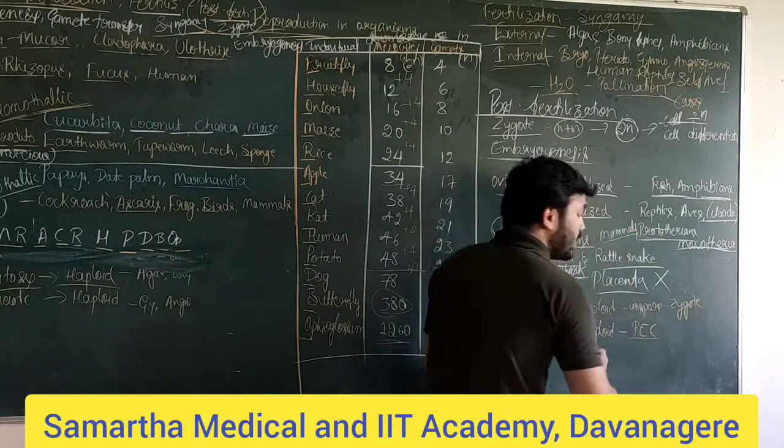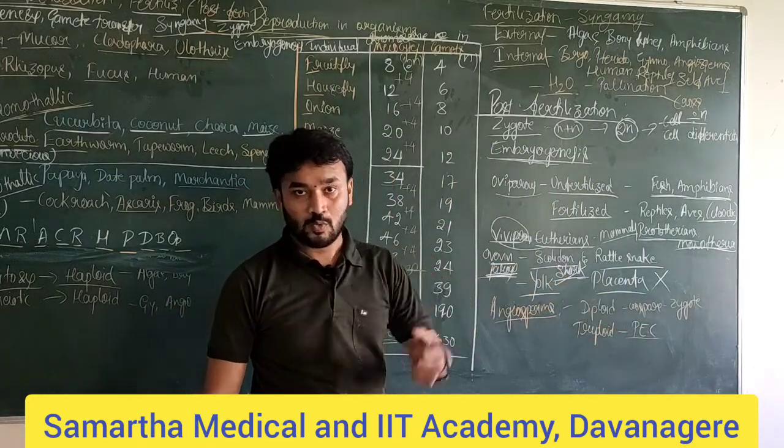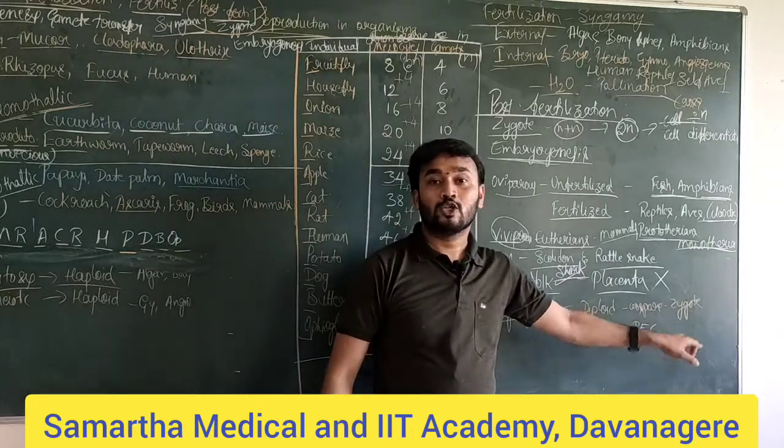Primary endosperm cell: the diploid zygote or oospore and the triploid primary endosperm cell.